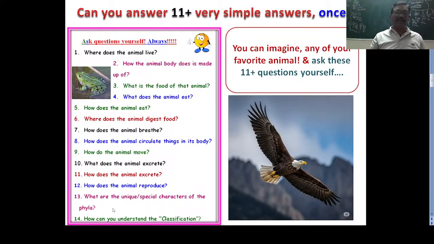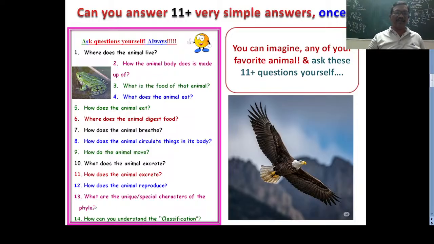Then how does the animal reproduce? This is a very important question. How does the amoeba reproduce? Binary fission, asexual reproduction. How does the eagle reproduce? Sexual reproduction. The sexes are separate, unisexual organisms. How can frogs reproduce? Sexual reproduction. How do the sponges reproduce? Asexual reproduction mostly, but a few times sexual reproduction. Lower order animals, asexual reproduction. Higher order animals, sexual reproduction we can find.